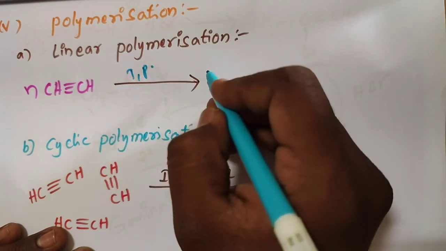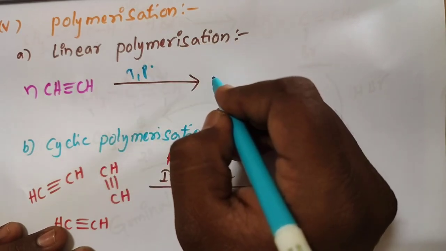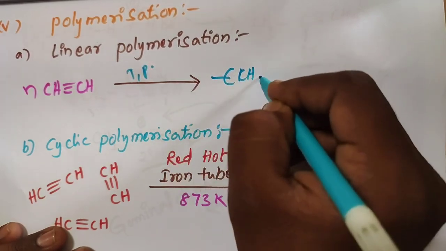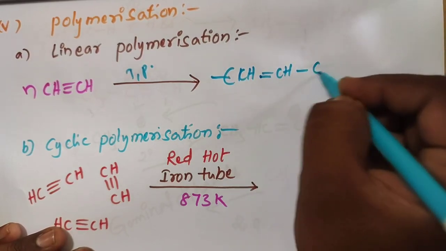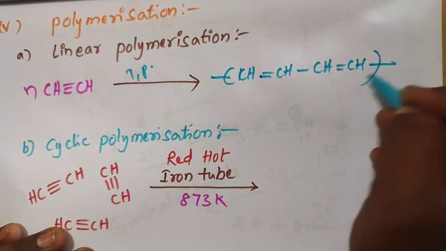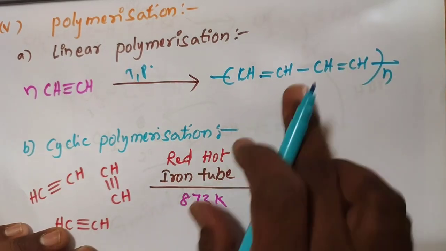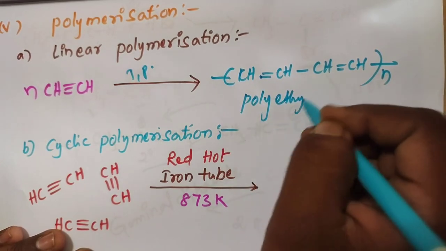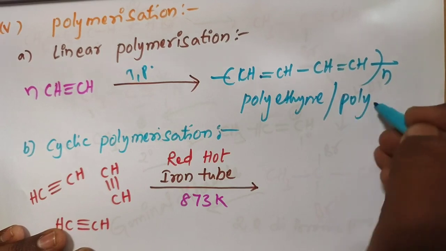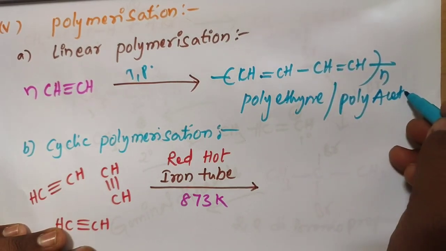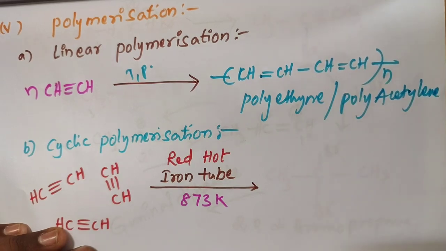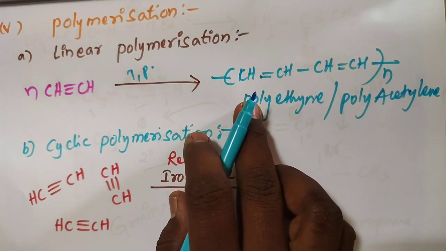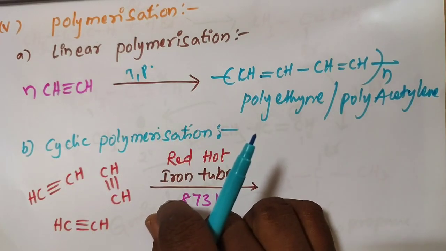We get polyethyne or polyacetylene, CH double bond CH repeated many times. This is a polymer. So this is a linear, chain-like polymerization.